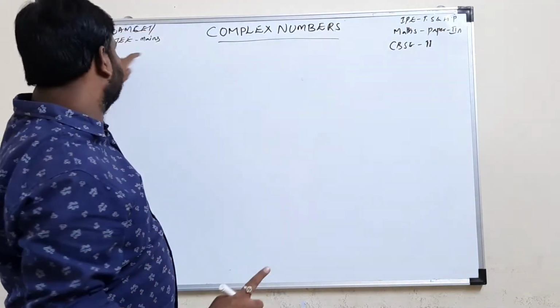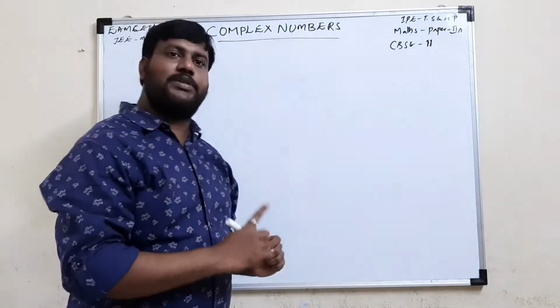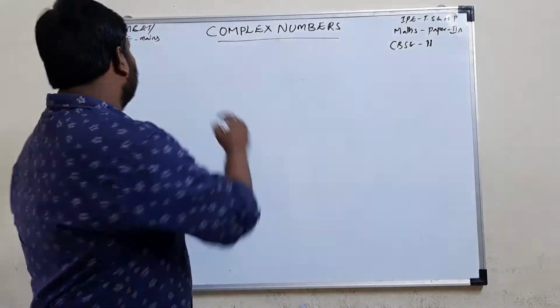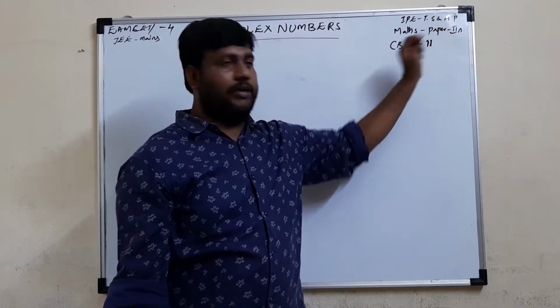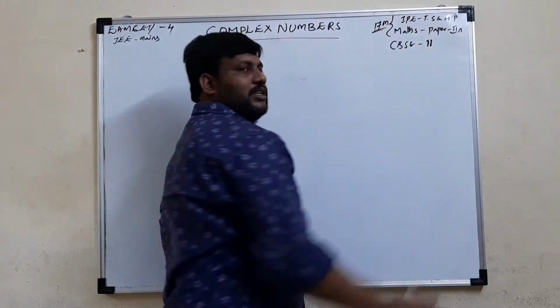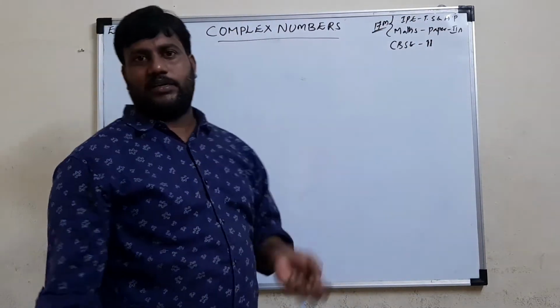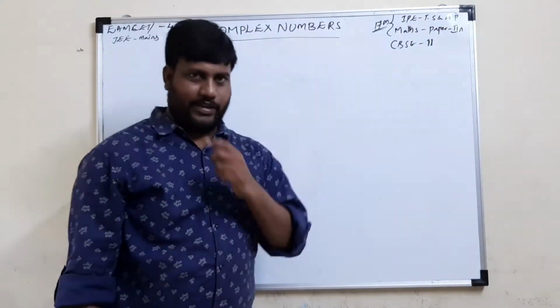In MSET we get 4 questions, and in JEE 1 question. For complex numbers and De Moivre's theorem combined, you get 4 questions. And in the IPE in Telangana and AP, you get 17 marks in the board examinations for complex numbers and De Moivre's theorem combined. So the topic here is complex numbers.